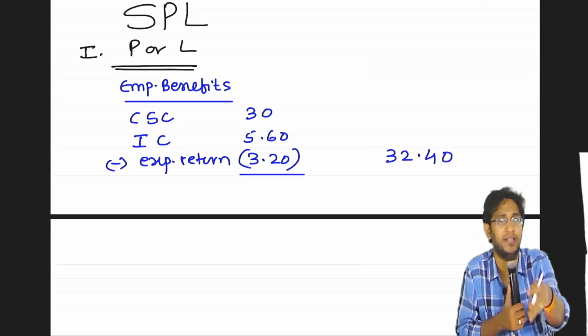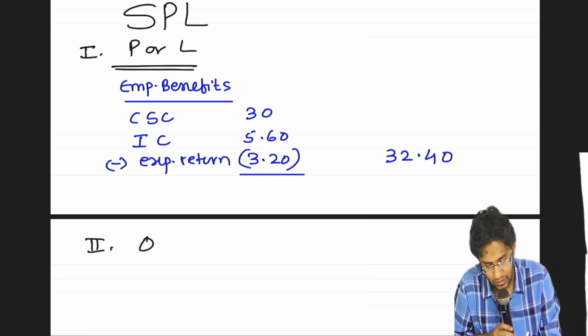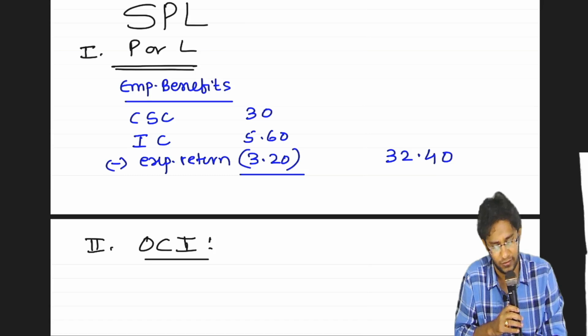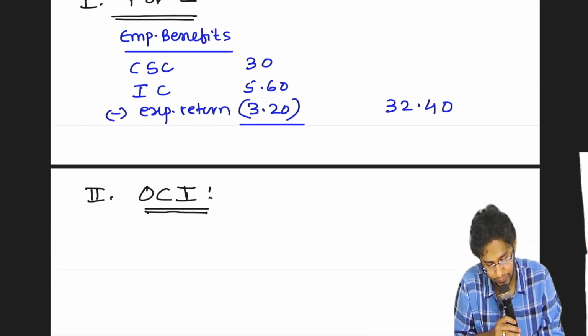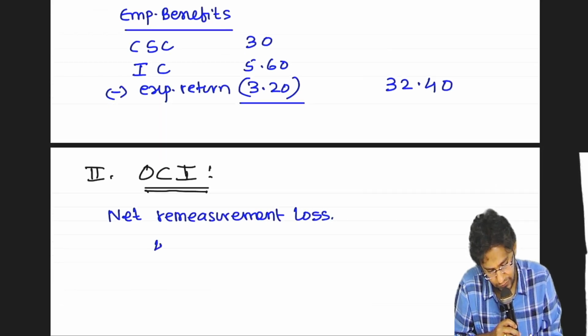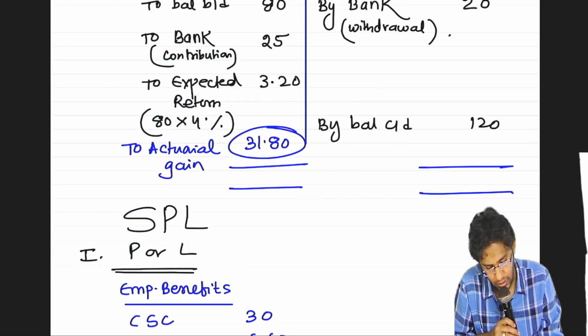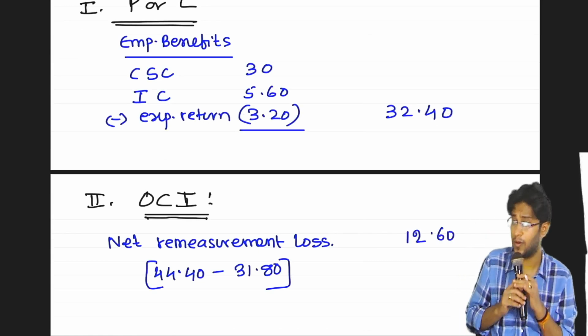Nothing is given. The question is asking, what will you show in OCI? I will show that in OCI. Sir, the long-term employee benefit plan, pension plan, we do not know, so do it in OCI. Why force everything? Write something in OCI also. Net remeasurement 44.40 loss, and in this account we have a gain, expense.